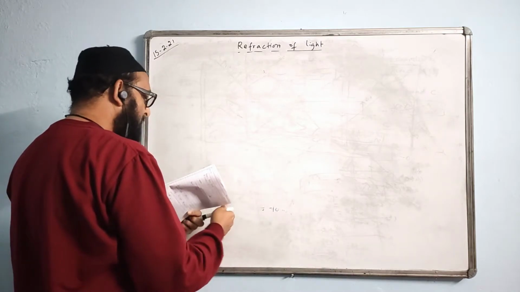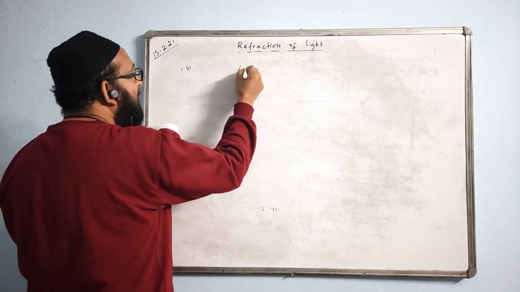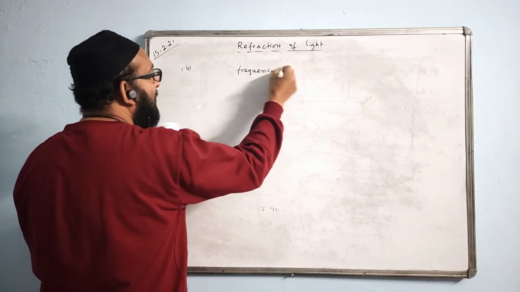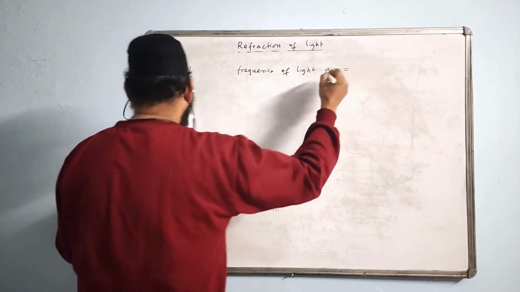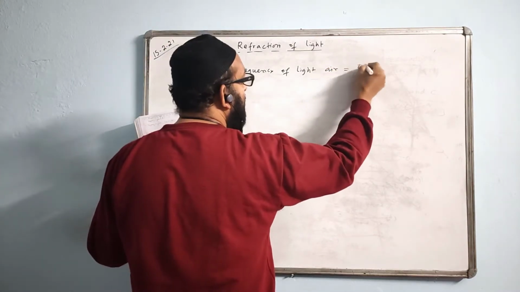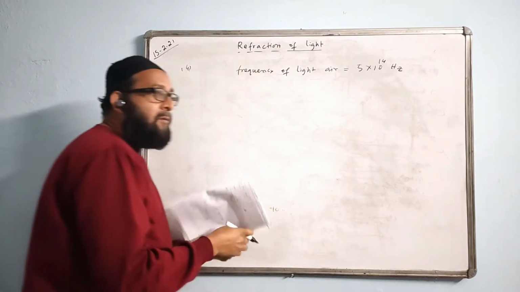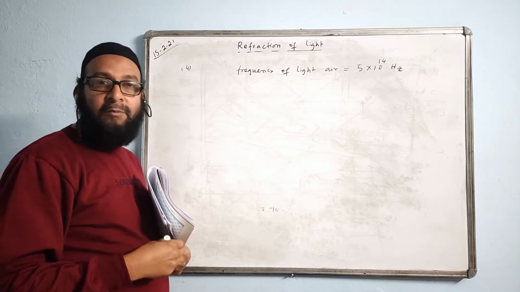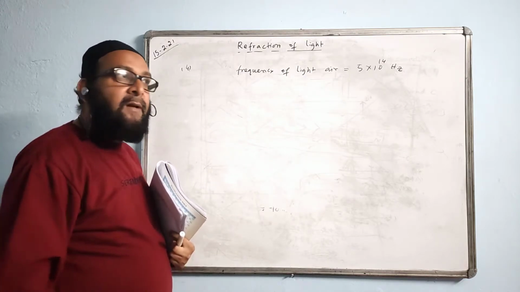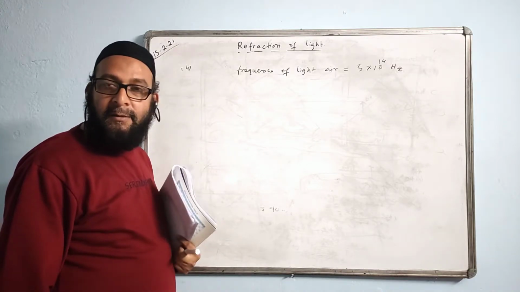Tell me first. Question says frequency of light in air. The value is given 5 into 10 to the power of 14 hertz. Now question says find the frequency of light in glass of refractive index 1.5. Tell me what will happen. In glass the frequency will increase, decrease, what will happen?